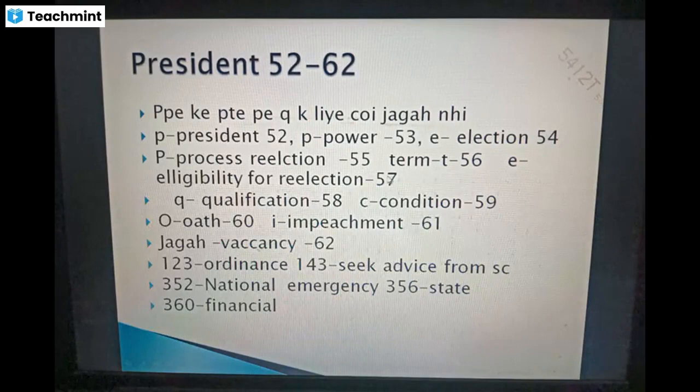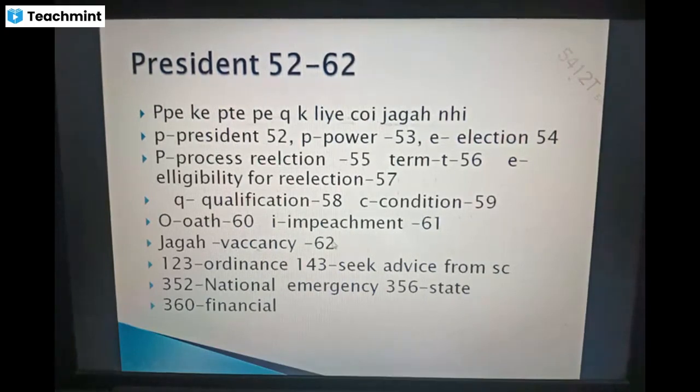Then you come to Q. Q for what? Qualification, that is article 58. Then here COI, koi jagah nahi is there. C is for condition of the office, that is article 59. Then O is there, that is article 60. Then I is there, that is impeachment, article 61. Then Jagah is there. Jagah means vacancy, that is article 62.